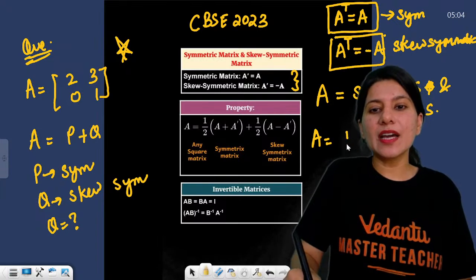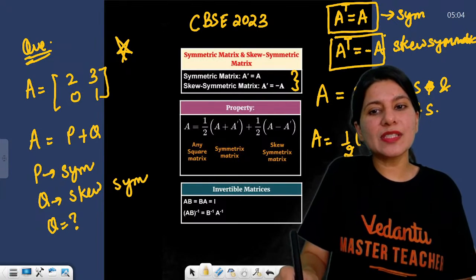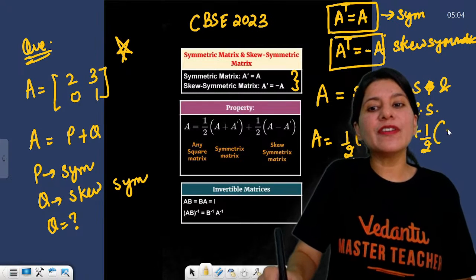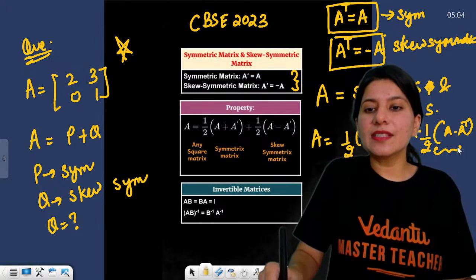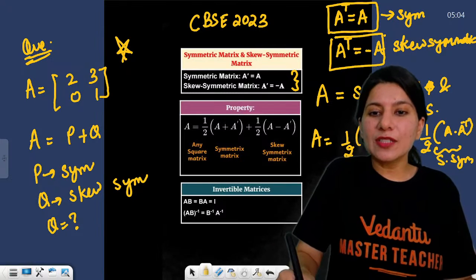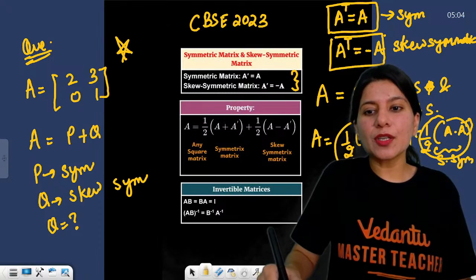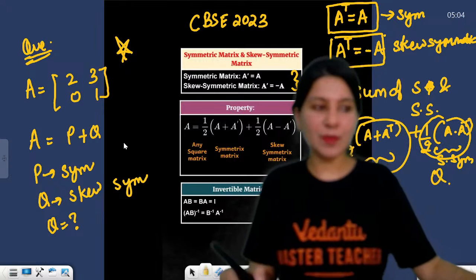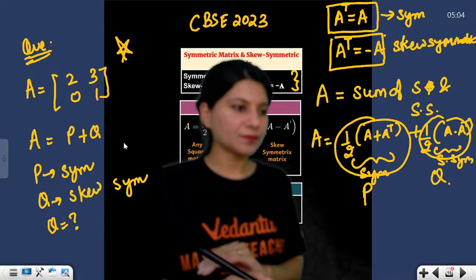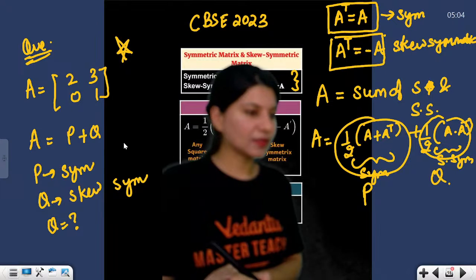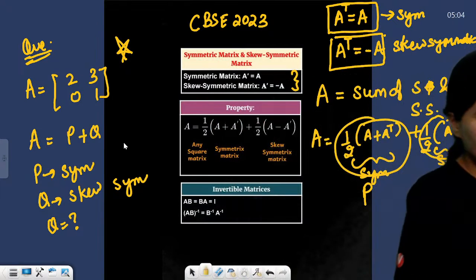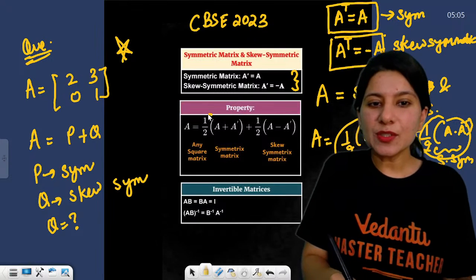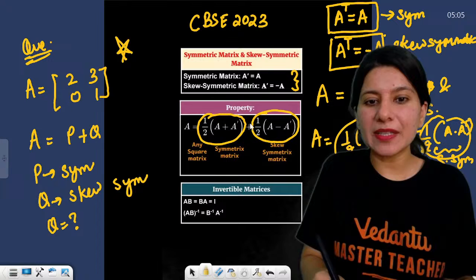A is nothing but half of A plus A transpose. This is your symmetric part, plus half of A minus A transpose. This is your skew symmetric part. So this will be your P, this will be your Q, right? A is equal to P plus Q. Let me just shift a bit so that you can see it. Yes, it is already written. A is equal to this symmetric part plus this skew symmetric part.